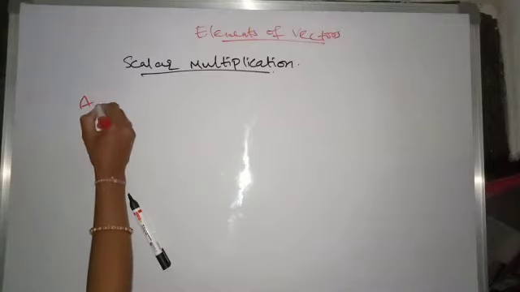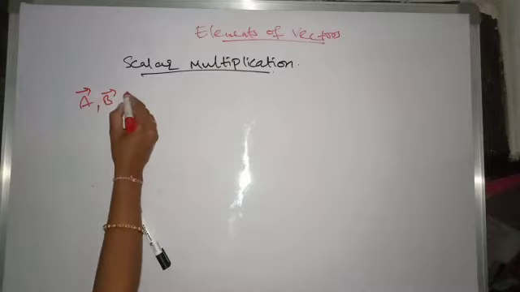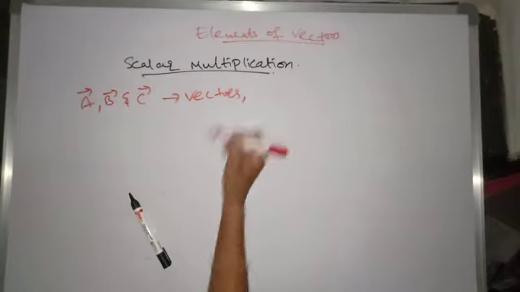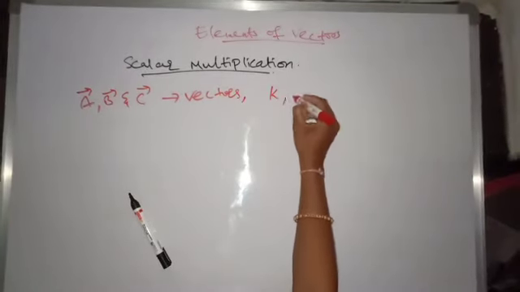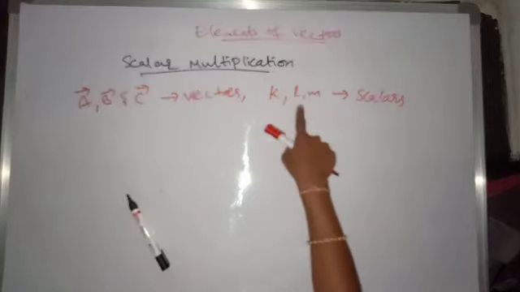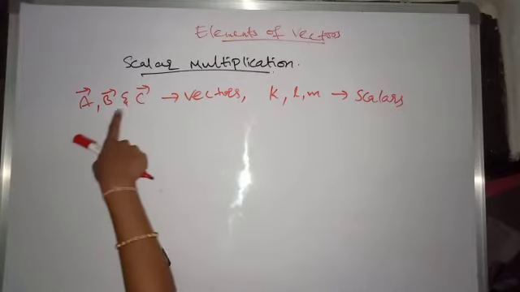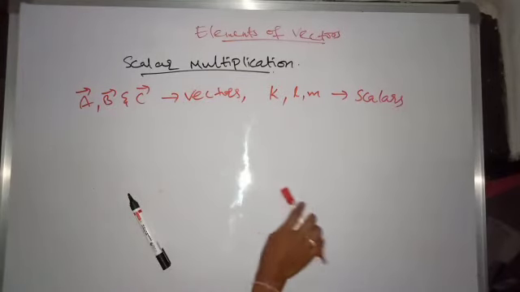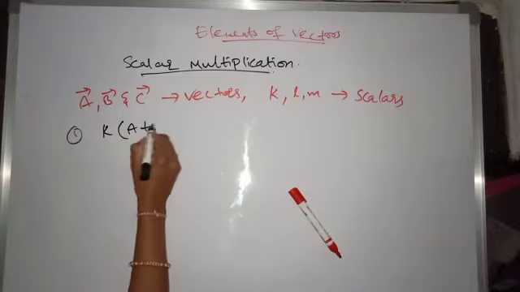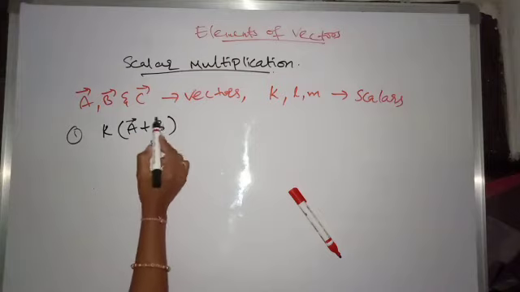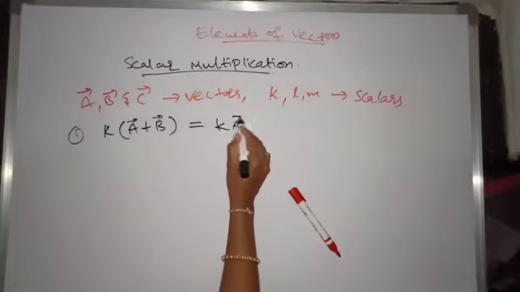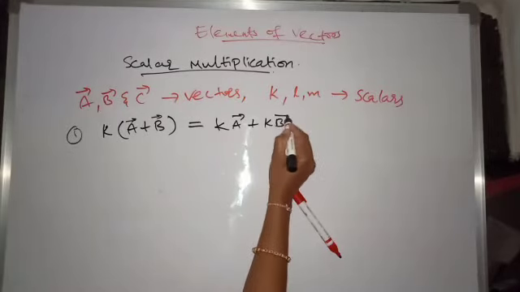Here A bar, B bar and C bar are vectors and K, L, M are scalars. Now the first one, K into (A plus B), where A and B are vectors and K is a scalar, will be equal to K into A bar plus K into B bar.